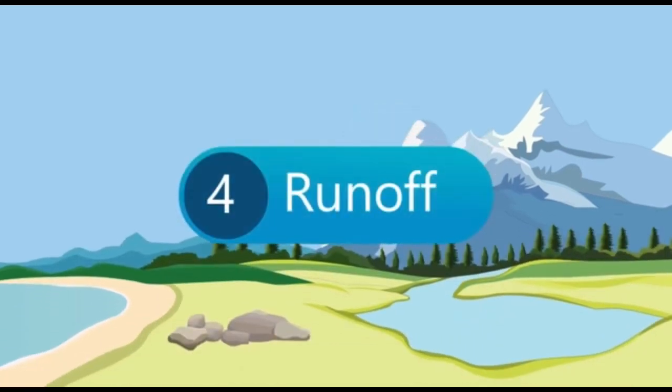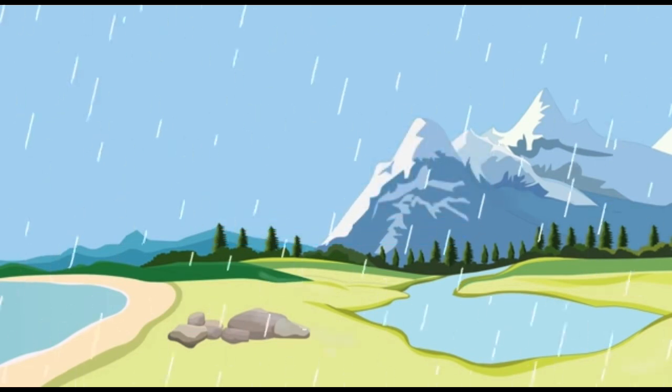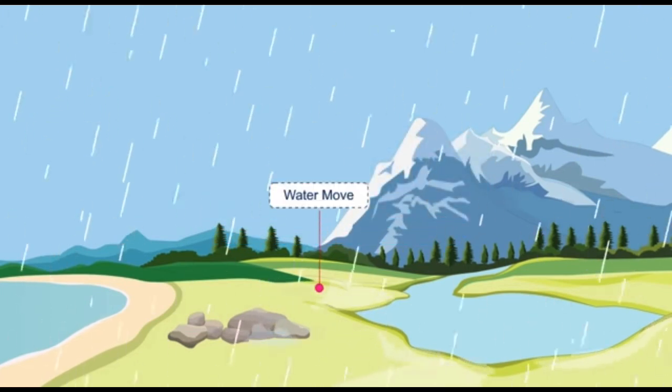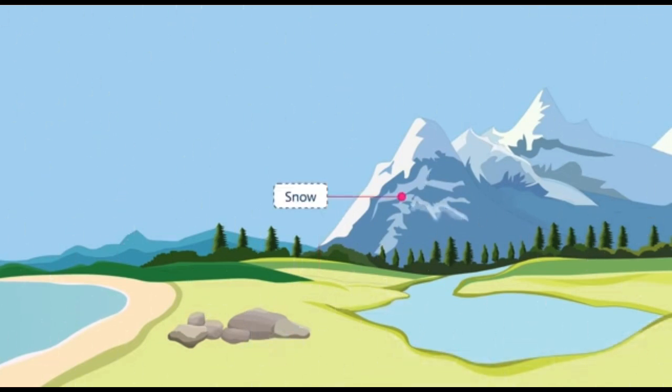Runoff. As the water pours down, in whatever form, it leads to runoff. As water runs over the ground, it displaces the topsoil with it, and moves. Runoff is the process where water runs over the surface of Earth. When the snow melts into water, it also leads to runoff. The minerals move along with the stream. This runoff combines to form channels, and then rivers, and ends up in lakes, seas and oceans. Here the water enters the hydrosphere.